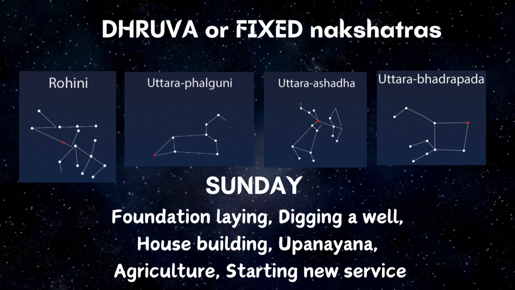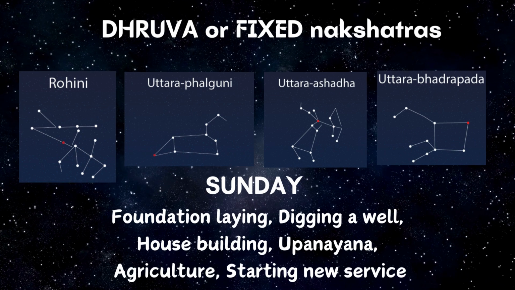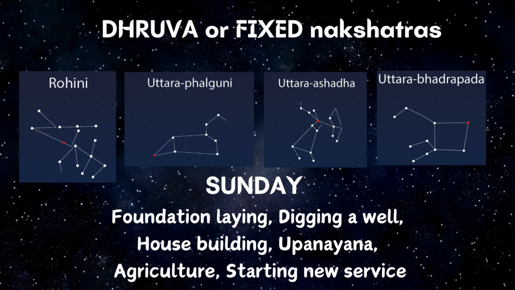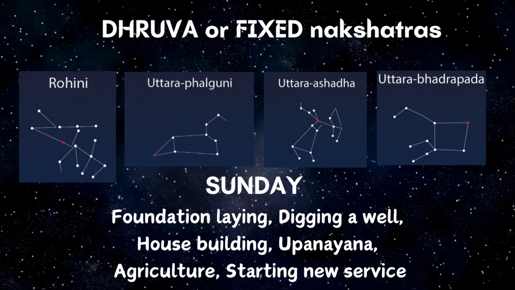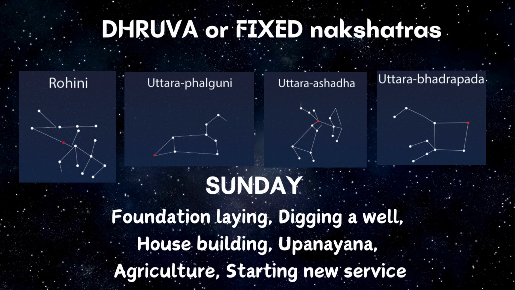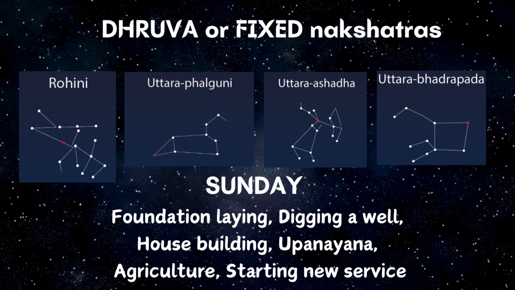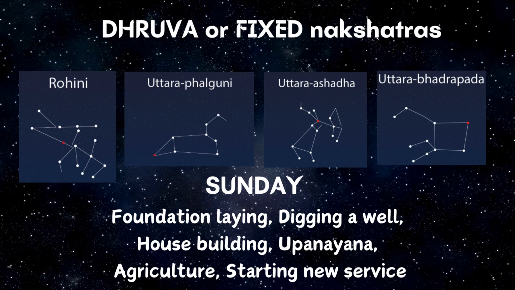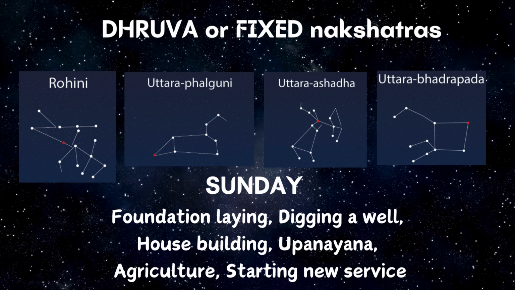For example, with foundation laying or digging a well, we expect the water to flow continuously without any interruption. So only those activities whose outcome we expect to remain for a very long time are performed in these Dhruva or fixed nakshatras. So this is one category.